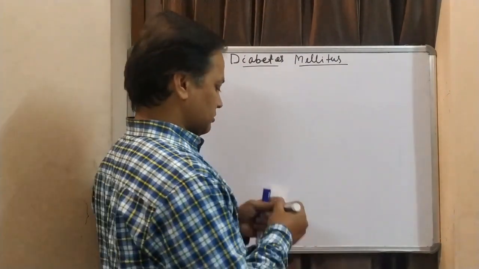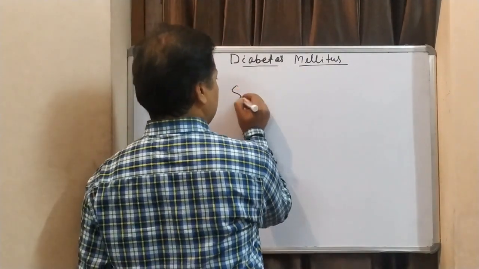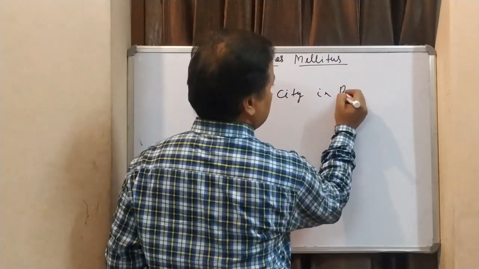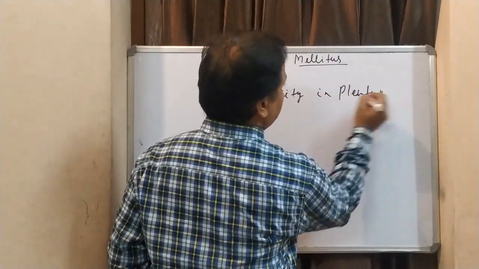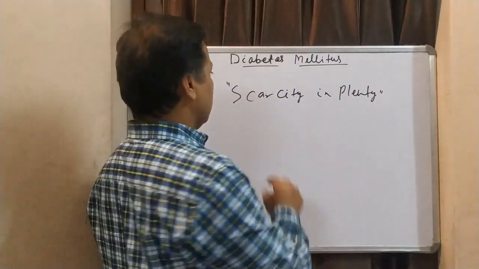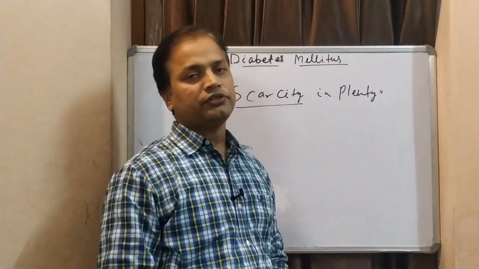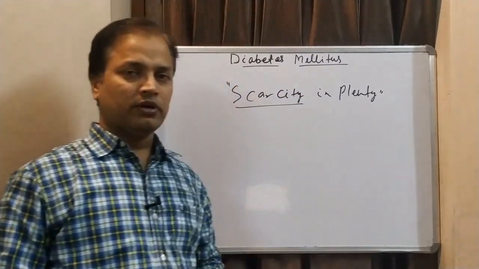One significant term we are going to use is scarcity in plenty. Scarcity means deficiency, and plenty means we have a sufficient amount. This is the condition in the case of diabetes mellitus.